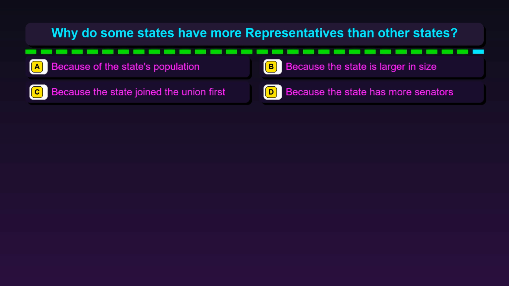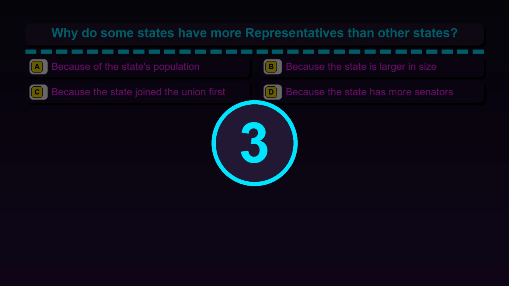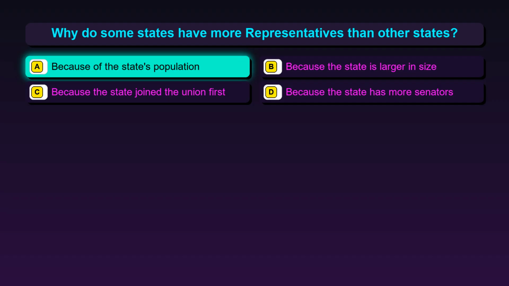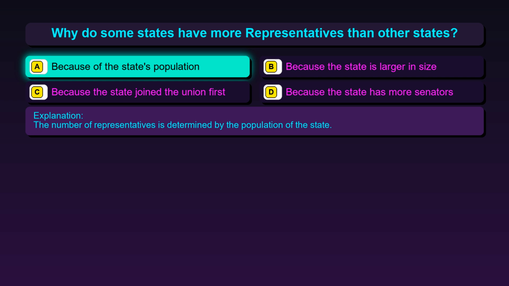Question 50. Why do some states have more representatives than other states? Option A, because of the state's population. Option B, because the state is larger in size. Option C, because the state joined the union first. Option D, because the state has more senators. The correct answer is option A, because of the state's population. The number of representatives is determined by the population of the state.